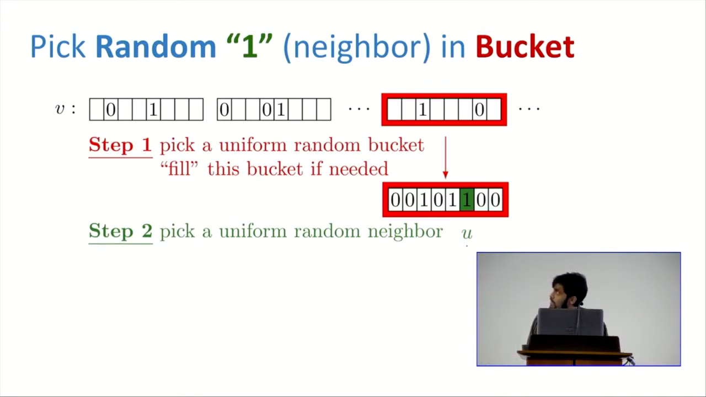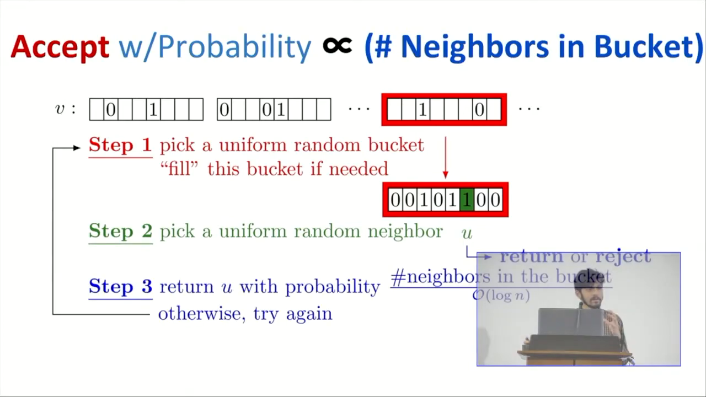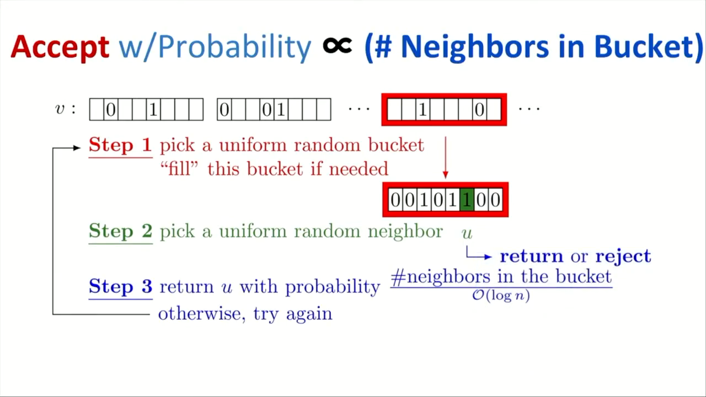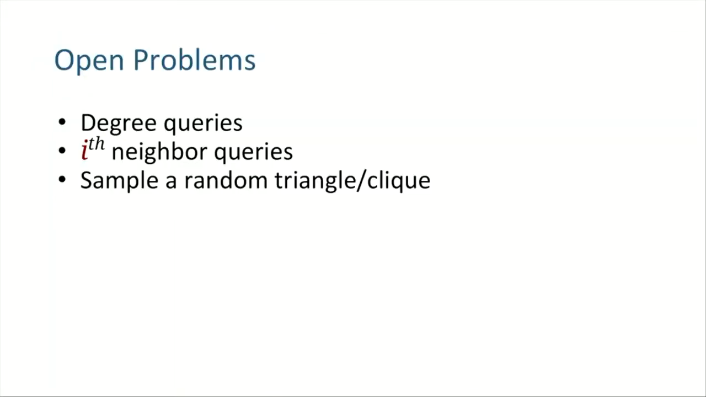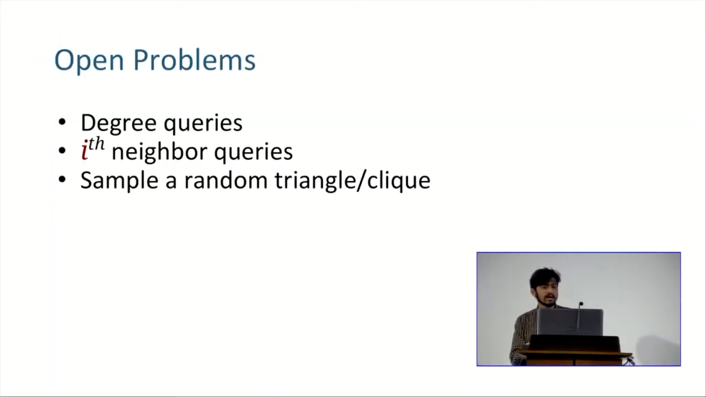To make it uniform again, we just do some straightforward rejection sampling, where the acceptance probability is going to be proportional to the number of neighbors in the bucket. And this gives us the final algorithm for random neighbors. Since, you can show, the number of ones is bounded above by log n, this is efficient. Some open problems here are doing degree queries, ith neighbor queries, and maybe sampling random subgraphs from within random graphs.